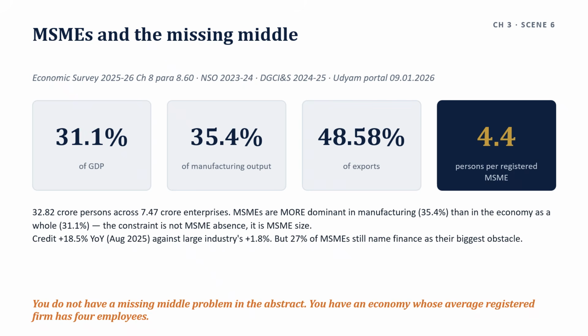What is MSMEs and the missing middle? The 2023 question paired manufacturing GDP with MSMEs deliberately. They are one problem, the structural picture. India's enterprise distribution is barbell shaped. Very many micro firms, a few large firms, and a thin band in between. The missing middle is not an accident of history. It is produced by the incentive structure: benefits, exemptions, and simplified compliance attached to smallness. So the marginal cost of growing past a threshold can exceed the marginal benefit.